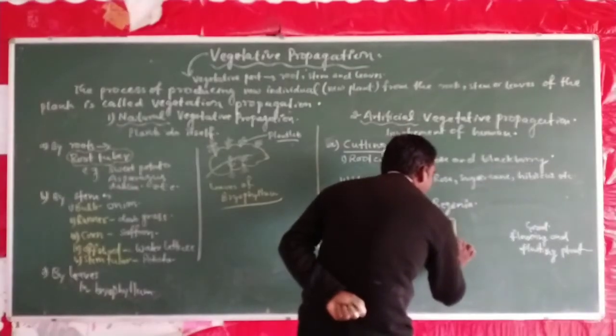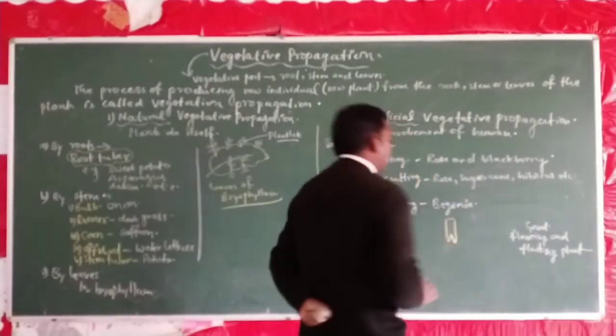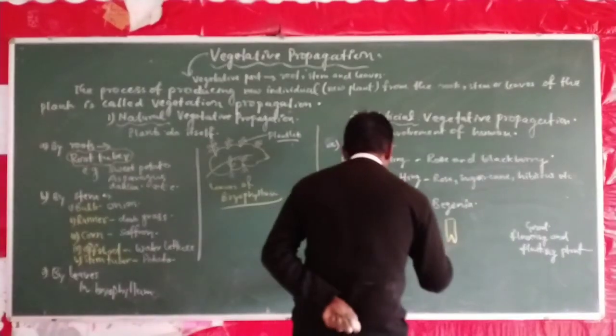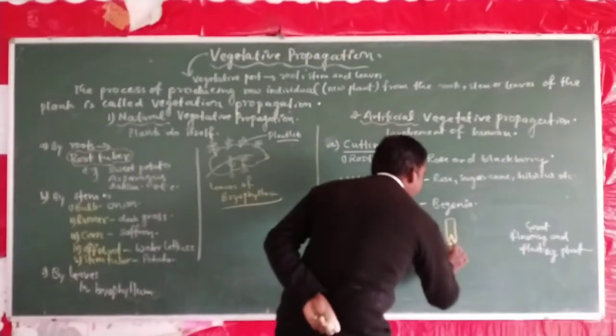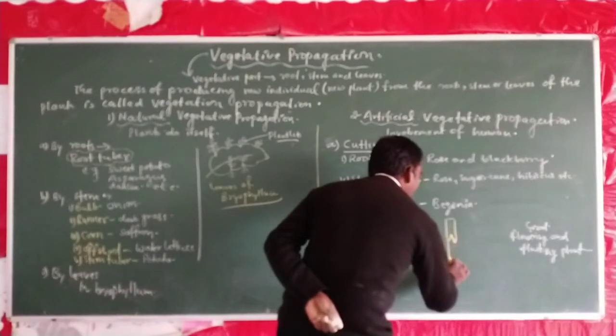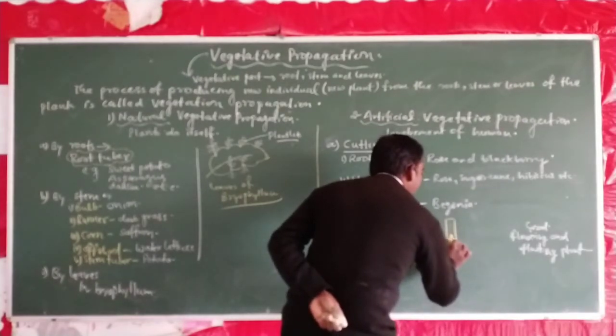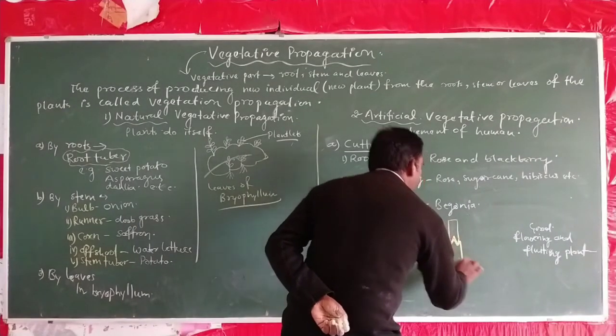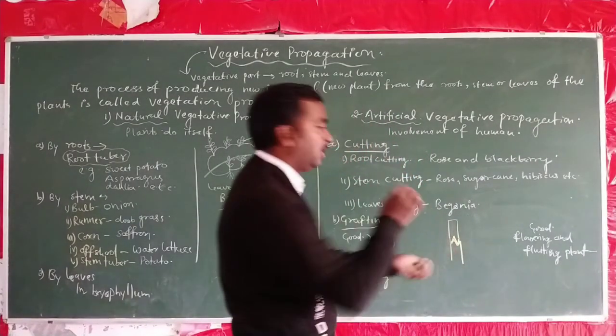को जो है ऑब्लिकली कट किया गया। So that oblique cutting stem which is on upper and the second oblique cutting stem. Okay, there are two parts.